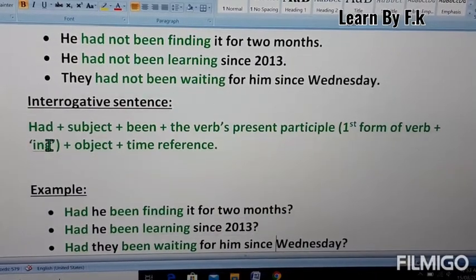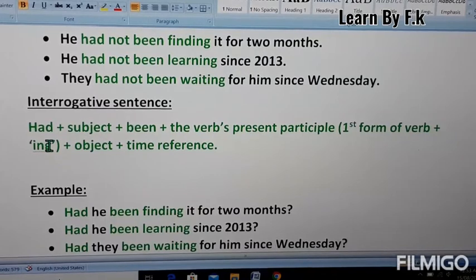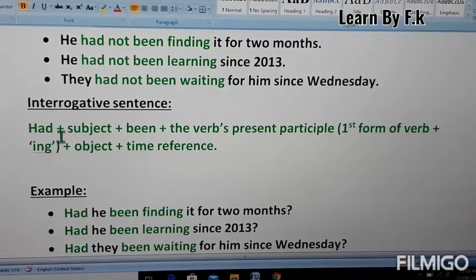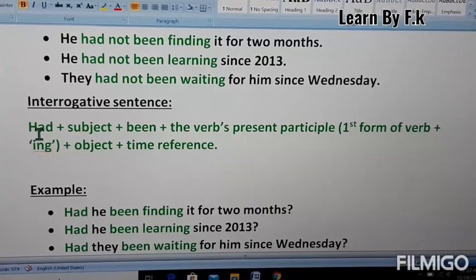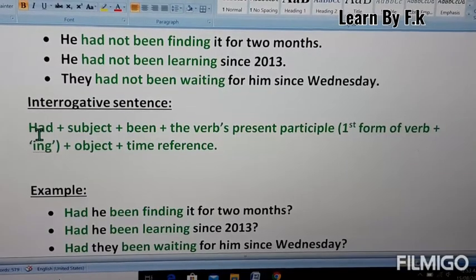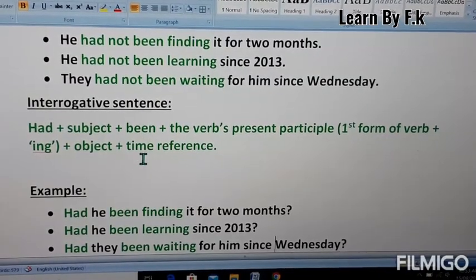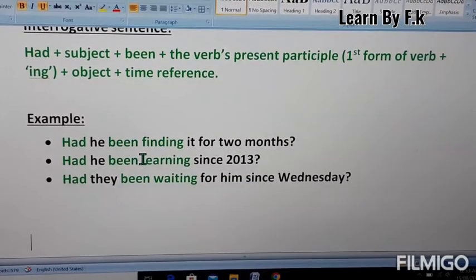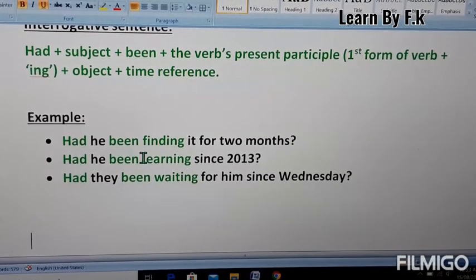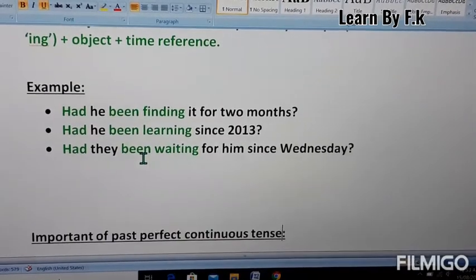Interrogative form. In the interrogative form, you just have to place had in the first position. It is shown here in the structure, had plus subject plus been plus verb's present participle form, or you can say first form verb plus ing, plus object plus time reference. Example: had he been finding it for 2 months? Had he been learning since 2013? Had they been waiting for him since Wednesday?